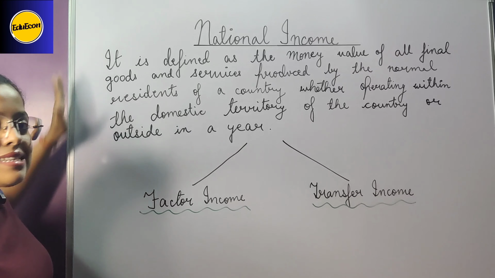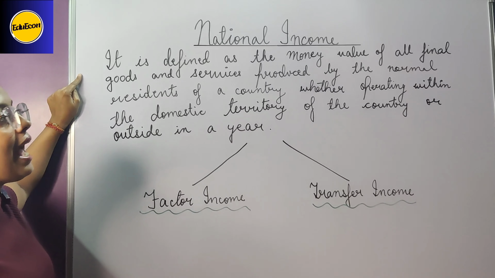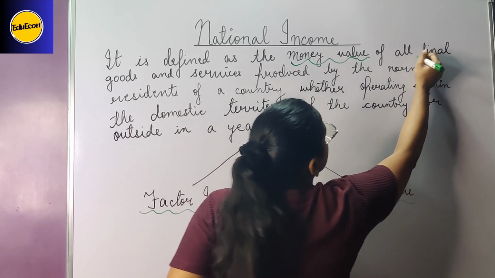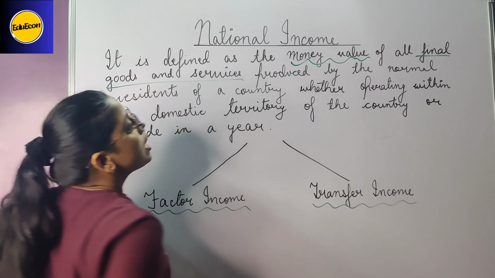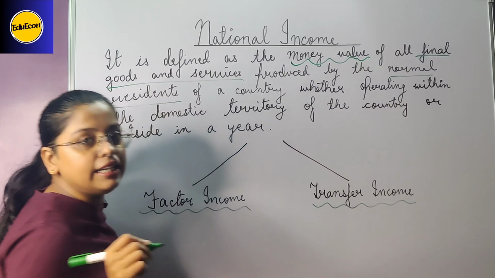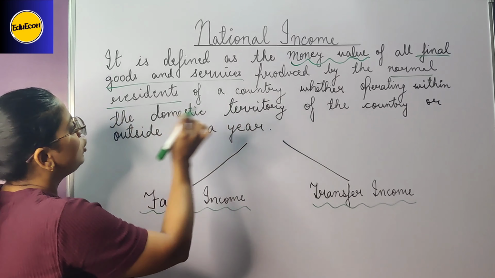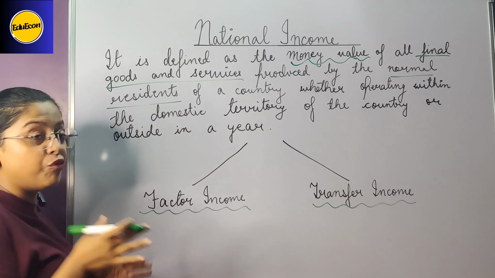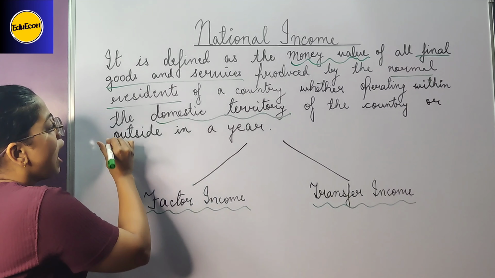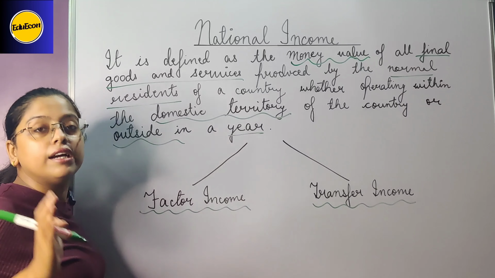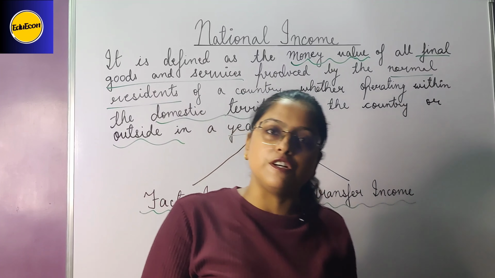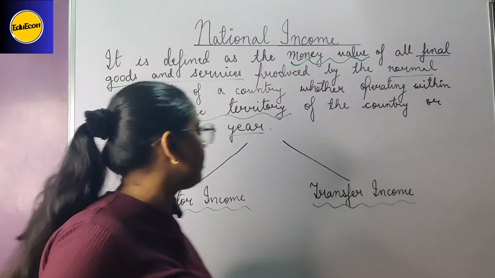Okay, so let us see the definition. It is defined as the money value of all final goods and services produced by the normal residents of a country. See, I am just underlining the main points. Produced by the normal residents of a country, whether operating within the domestic territory, this is a key word, within the domestic territory of a country, or outside, in a year. In a year means in a financial year. So what is the financial year? It starts from 1st April till 31st of March. I hope it is clear.